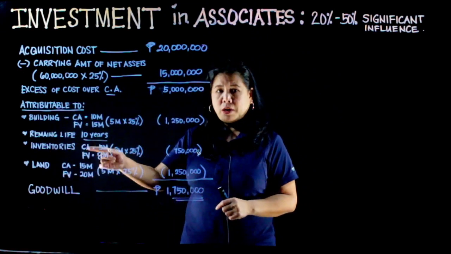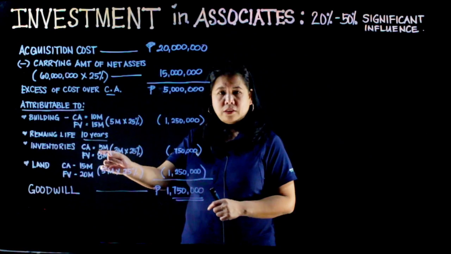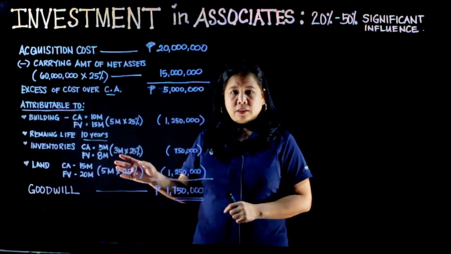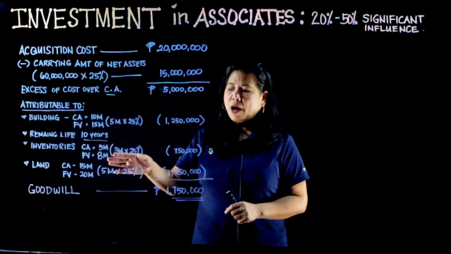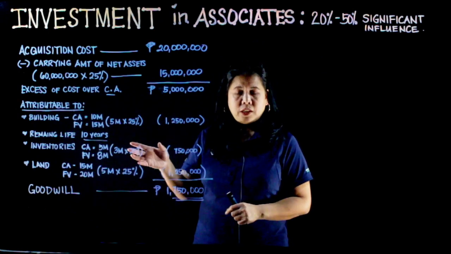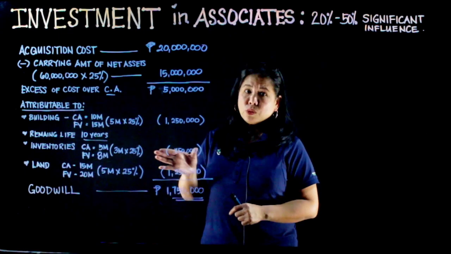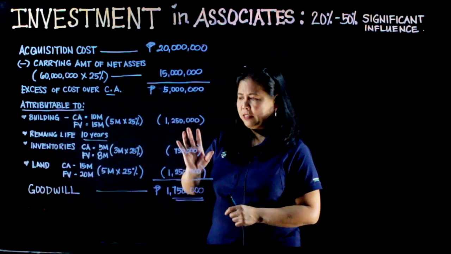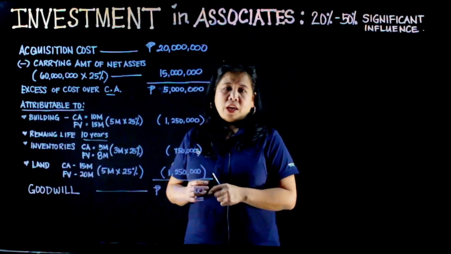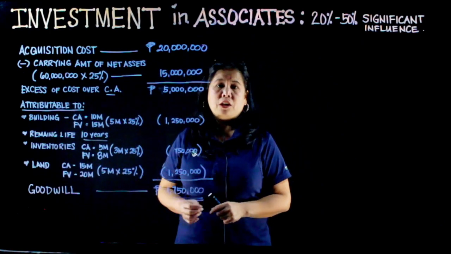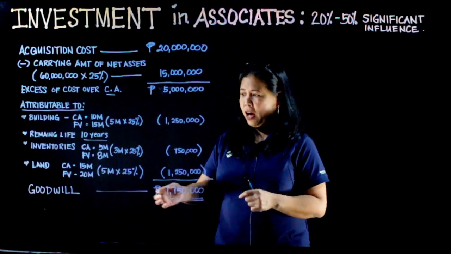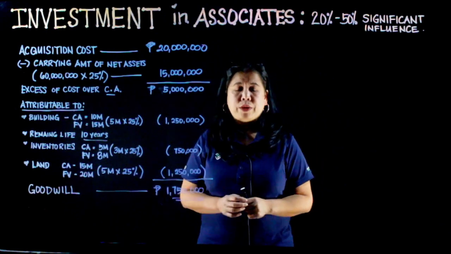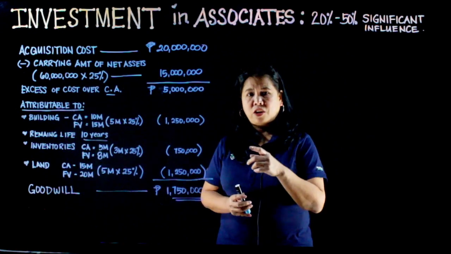Ganun din po sa inventories. Sa inventories, mayroong carrying amount of 5 million at mayroong fair market value na 8 million. So, ang difference nila ay 3 million. We multiply that by the 25% equity interest ni Crunch Company. So, we get 750,000. Ima-minus din pa rin natin yan. Then, we have the land with a carrying amount of 15 million pero ang fair market value niya ay 20 million. So, ang difference ay 5 million times the 25% equity interest ni Crunch Company.